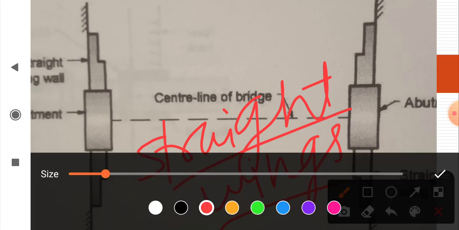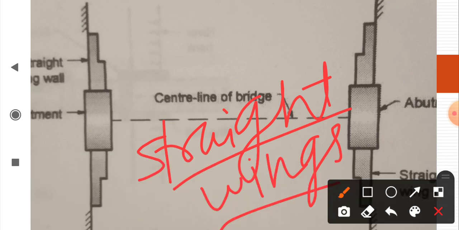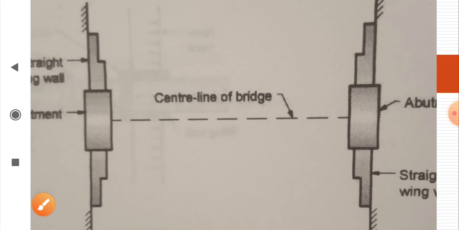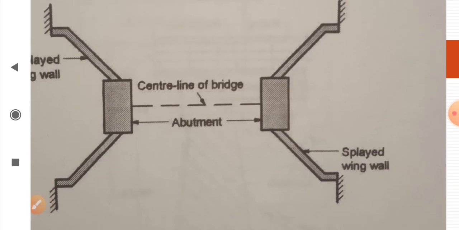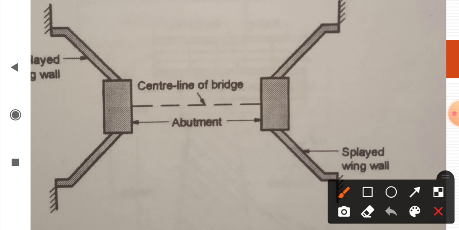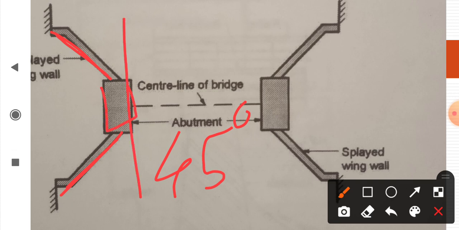Now the next type is splayed wing walls. A splayed wing wall is provided at some angle, nearly 45 degrees, to the abutment. This is the wing wall provided at an angle with this abutment, making an angle of 45 degrees.